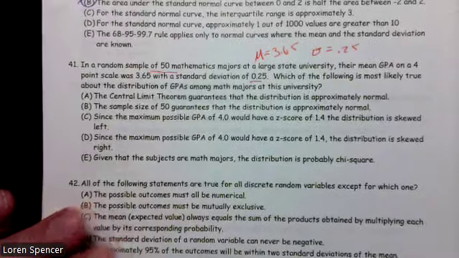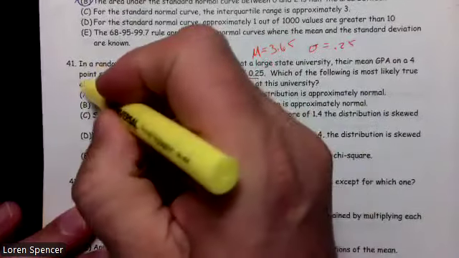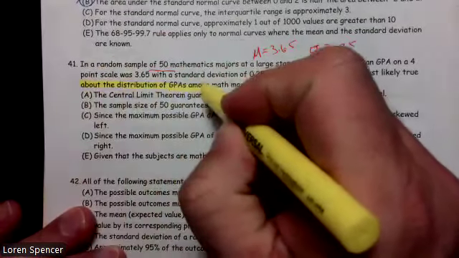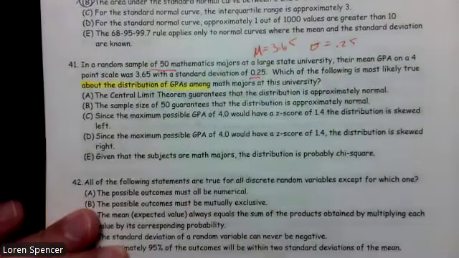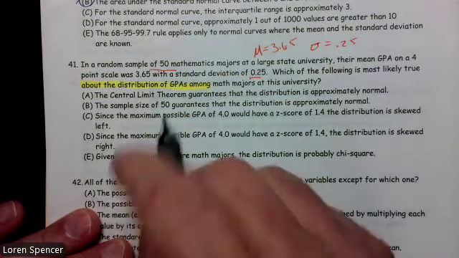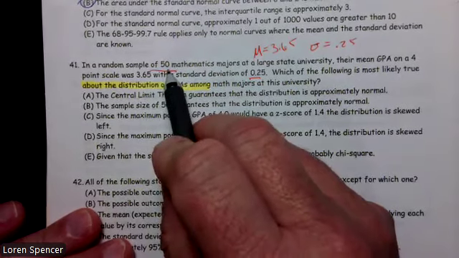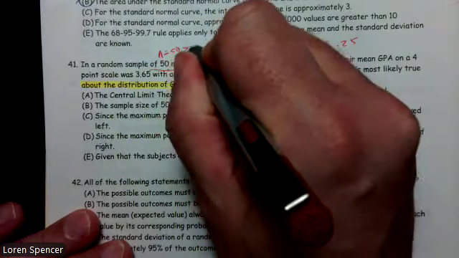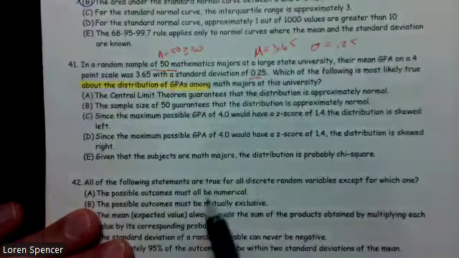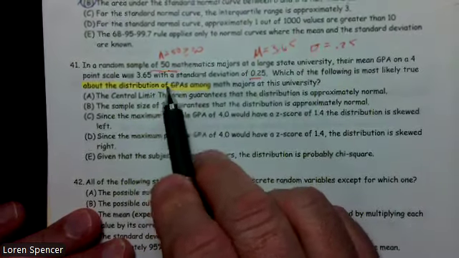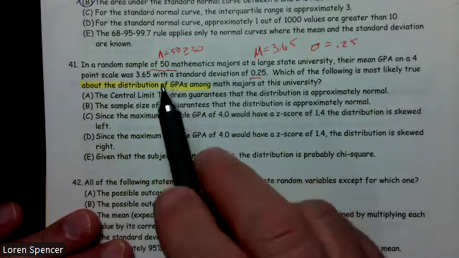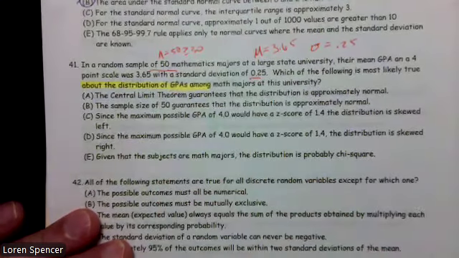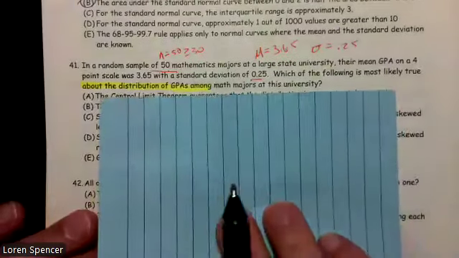Now, this is a tricky question. It's asking about the distribution of the GPAs. It's not asking about the distribution of the mean GPAs. If it's the mean GPAs, we could say n equals 50, that's greater than or equal to 30, normal by CLT. But it's actually asking for the distribution of the population. So we're going to need to explore further to find out what the distribution of the population is.